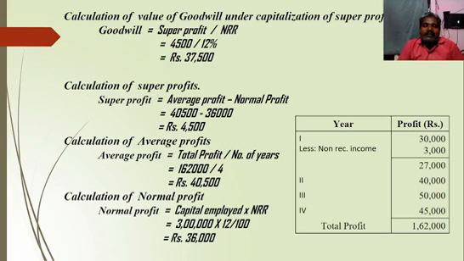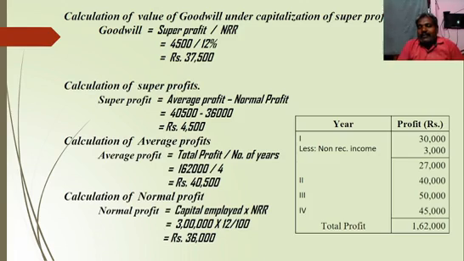So next working is calculation of total profit. We have some adjustments. Year and profit: first year we have 30,000 profit. Then it includes 3,000 non-recurring income, which should be deducted from the first year profit. So 30,000 minus 3,000. That means non-recurring income is 3,000.